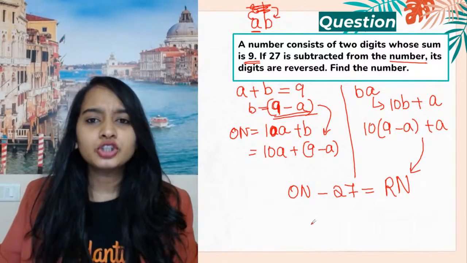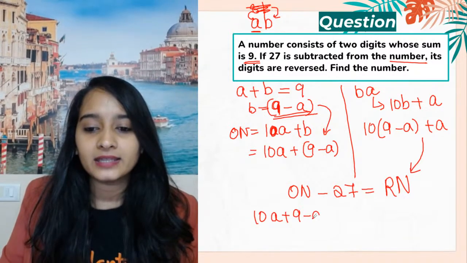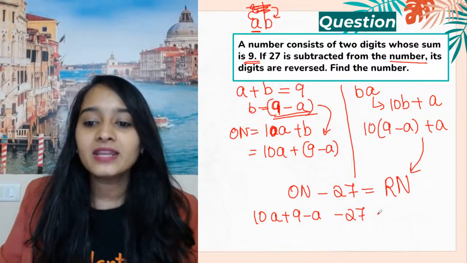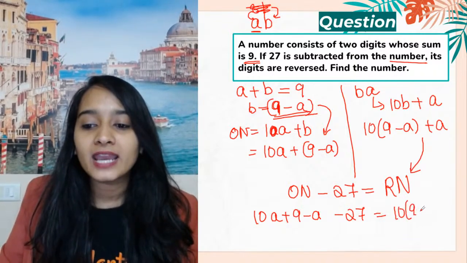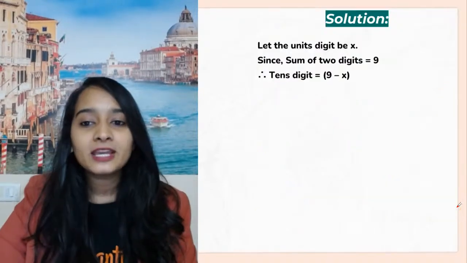That's it, substituted here. So the original number is 10A plus 9 minus A, minus 27, is equal to 10 times (9 minus A) plus A. Got it? So please make sure.